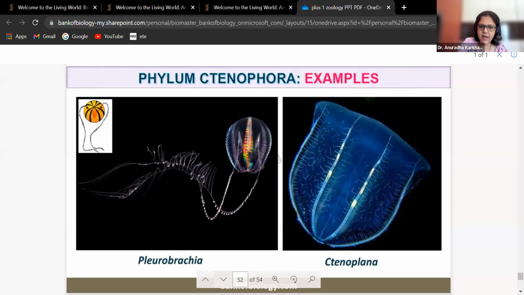Examples, Pleurobrachia and Ctenoplana. Look at this. Doesn't it look like that night lamp thing, the glass lamps? They look exactly like that. And here you can see the comb plates very nicely. This is 1, 2, 3, 4, 5, 6, 7 and here is 8. Any difficulty in understanding these? This is one of the simplest. Ctenophora is the simplest type of group.